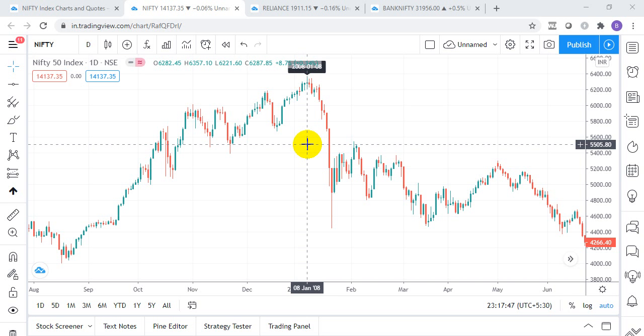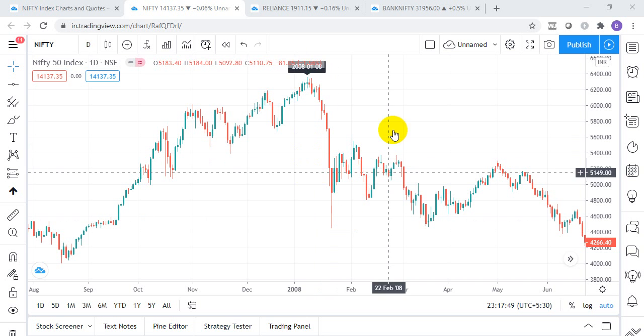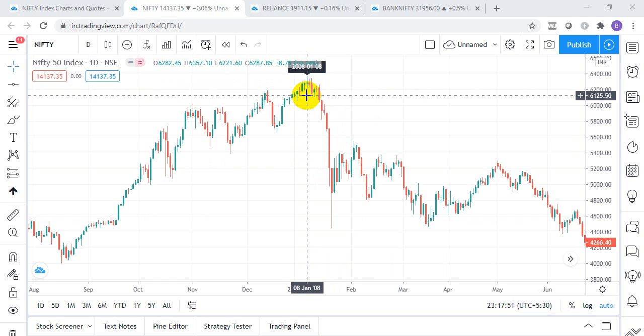of the bear run. So basically what we do is we take a major high which is here, and we add, you know, 2013, which is a 5-year cycle. 10-year cycle will be 2018, and 13-year cycle will be 2021. So there are various cycles which Gann used to focus on. These are some important cycles: 5, 10, and 13 years.